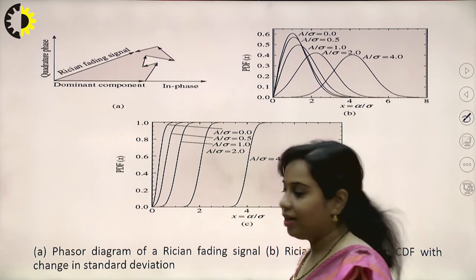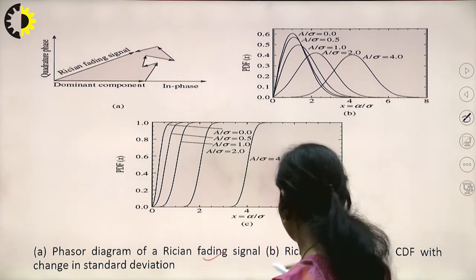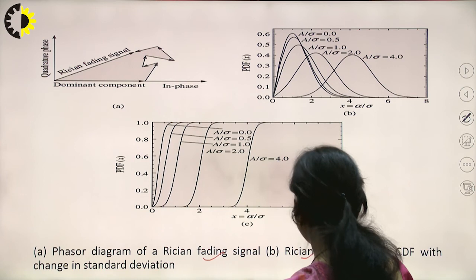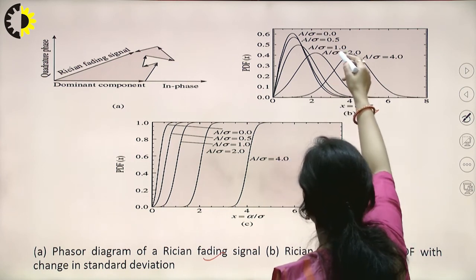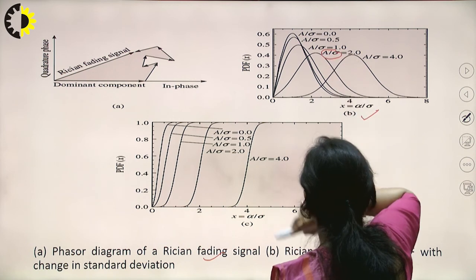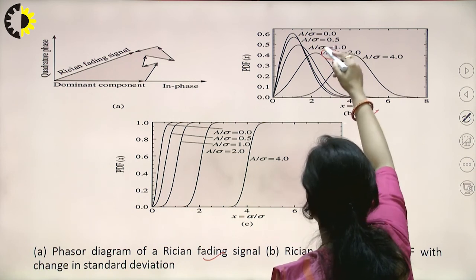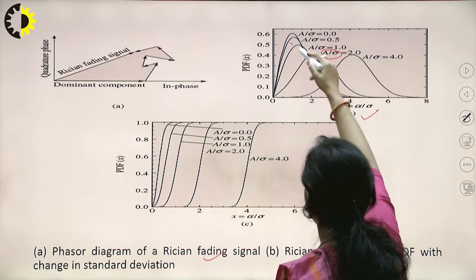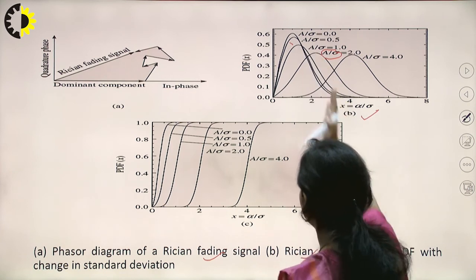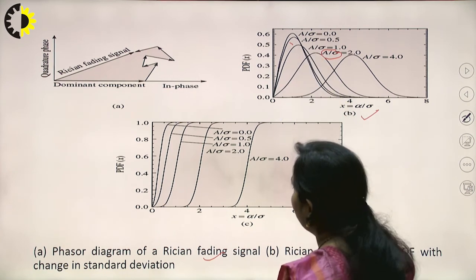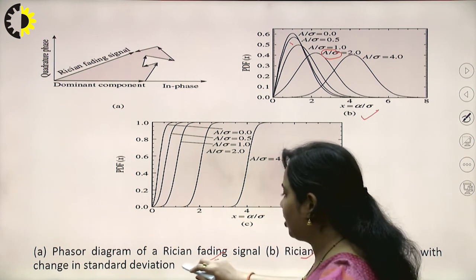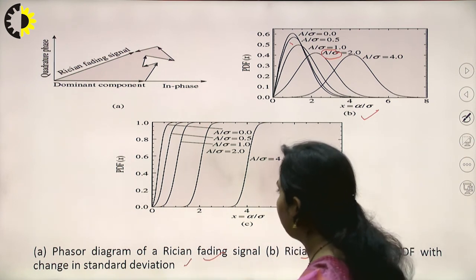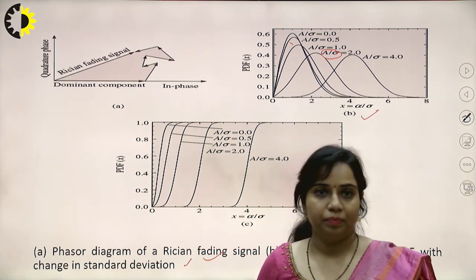These are the diagrams shown for the Rician fading model. This is the Rician PDF which is shown over here. The parameter you can see is A by sigma, and when its value is 0, then this will be an ideal one. Its maximum energy is concentrated over the origin only. Next one is the Rician CDF with the change in standard deviation. So this is the diagram which is shown over here.